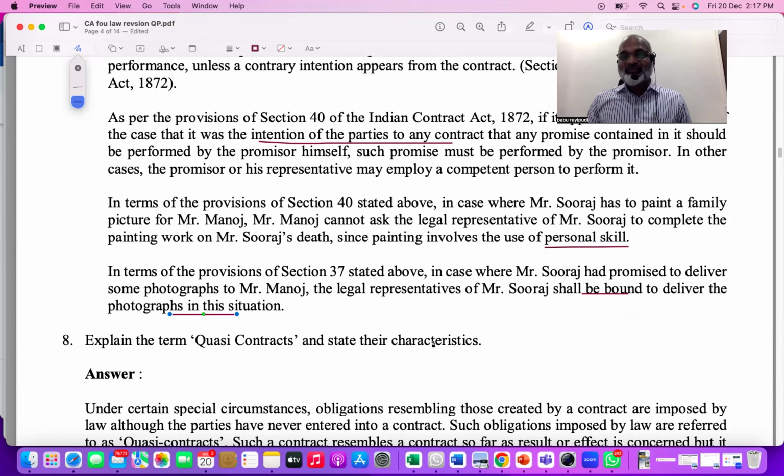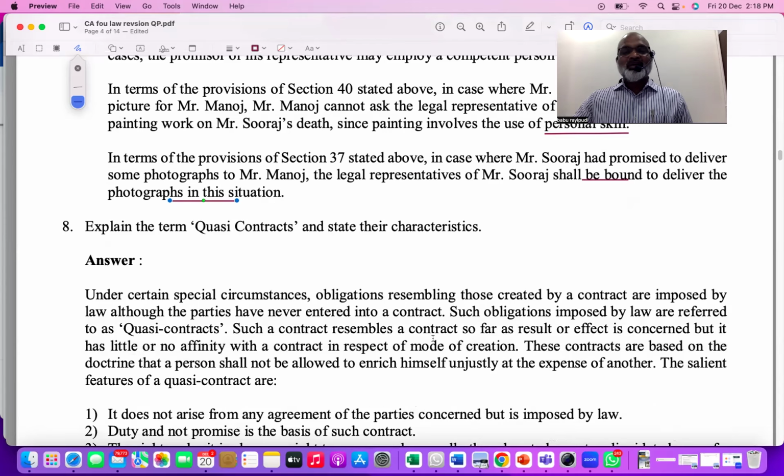So read the question carefully. He's asking the legal representative to paint a picture. Painting, dancing, teaching, acting, singing, these are all what? Personal contracts. So personal contracts will not fall on the legal representative. Other contracts will fall on the legal representative, but the legal representative will be responsible only to the extent of the assets that he has received. That means the legal representative in general contracts will not be able to perform the contract beyond what he or she has received from the deceased party. Got it? Yes.